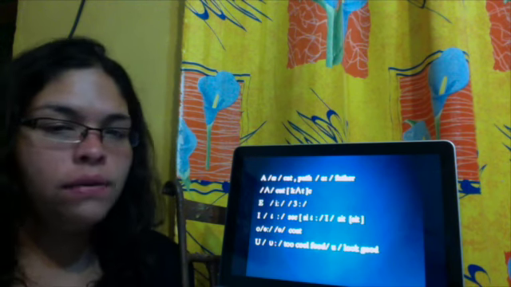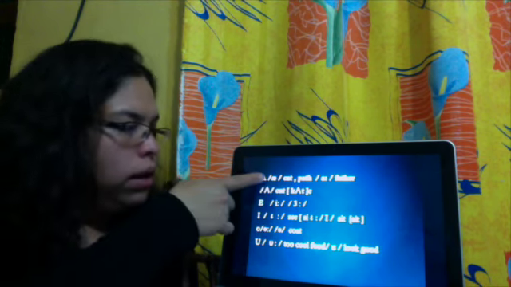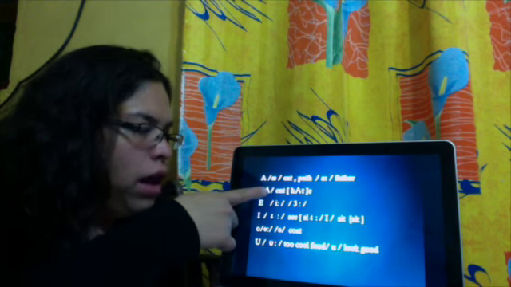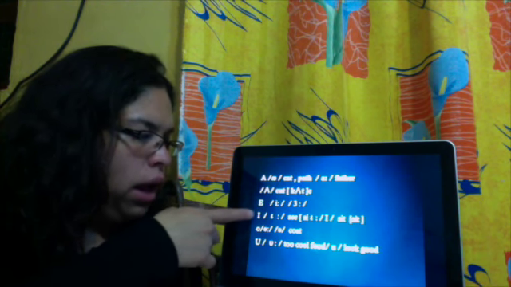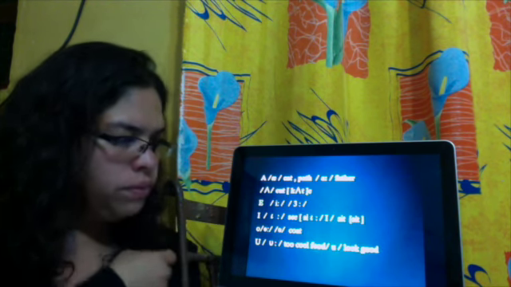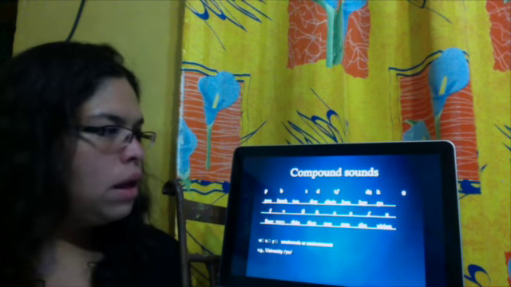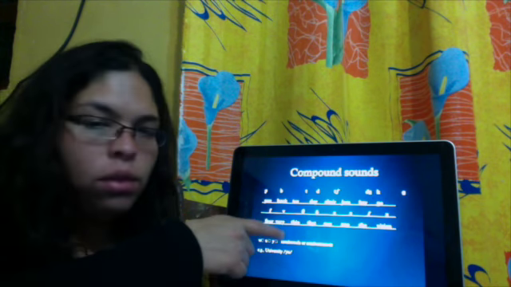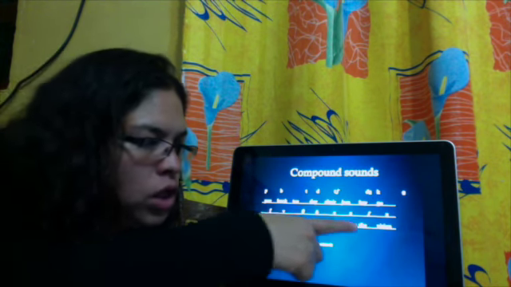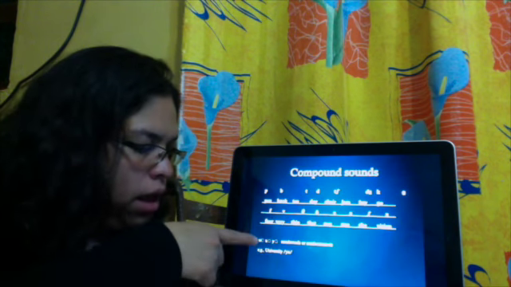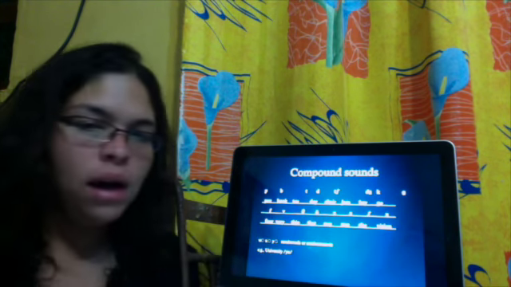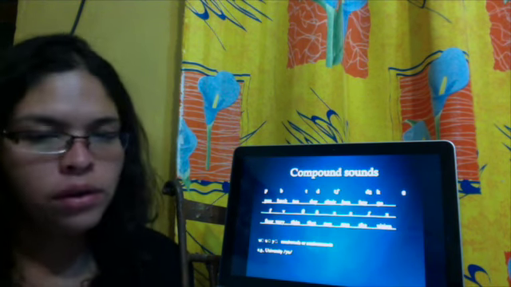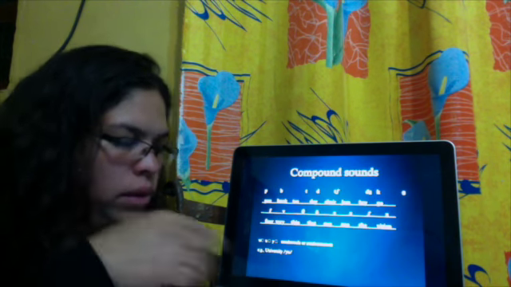We have phonemes for the vowels too. A could be like cat or pat, or A like father, a strong A like cat. E, I, O, or U. Compound sounds: we have other compound sounds, especially in thin, that we call minimal pair, that, she, vision. And W, U, and Y are considered vowels, semi-vowels or semi-consonants, because they can be both. As an example, university.